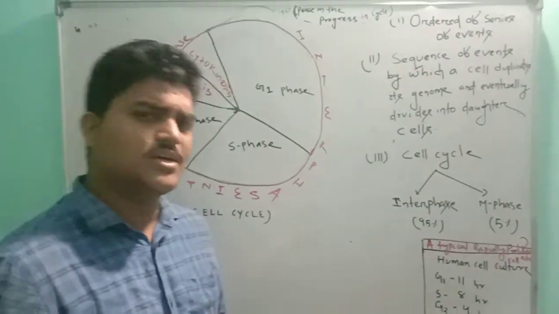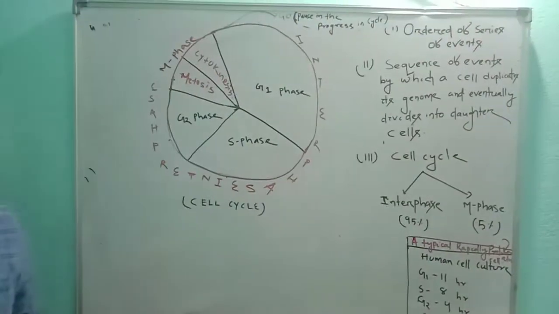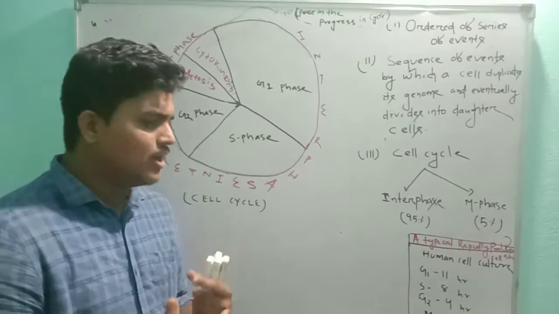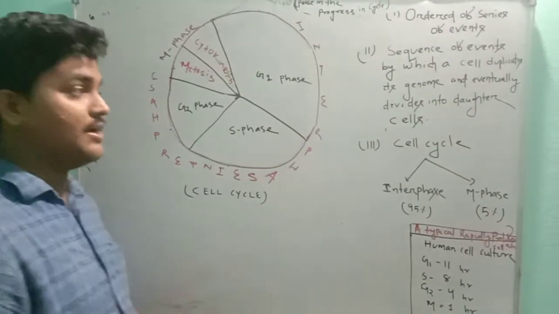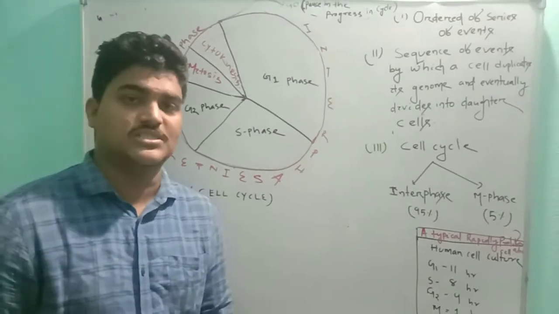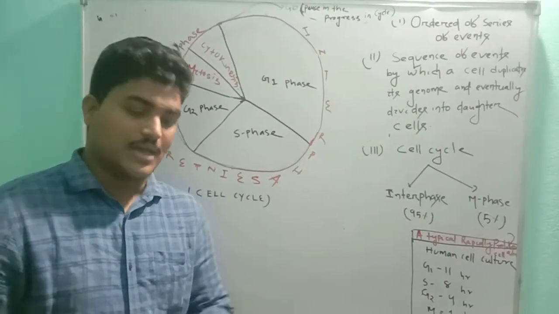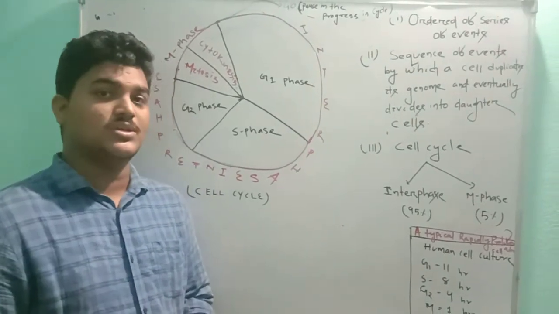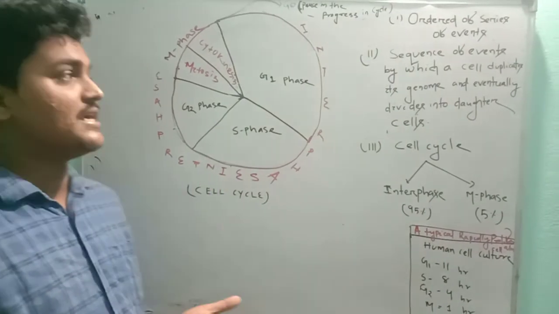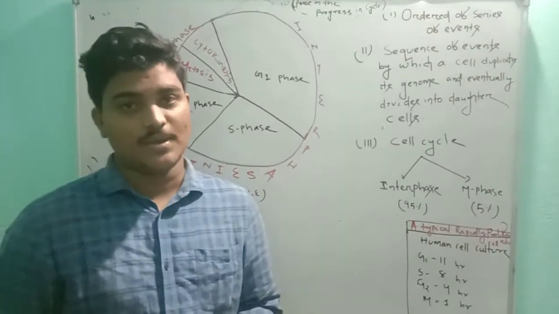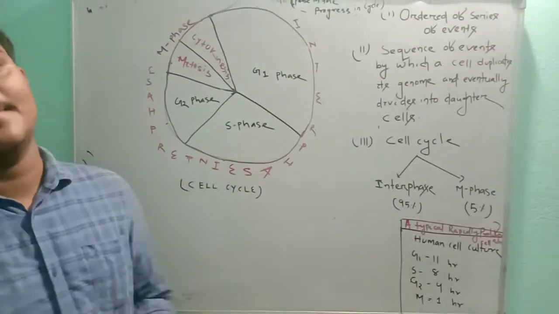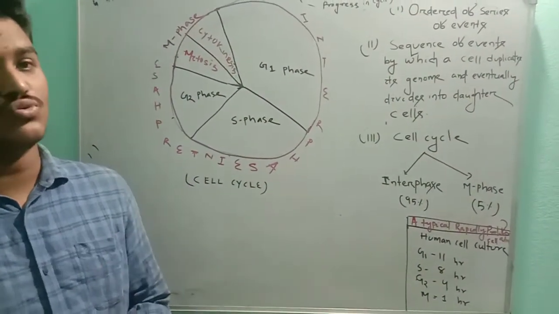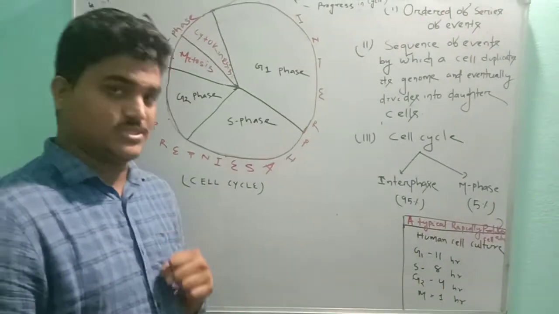That means it is the sequence of events by which a cell duplicates its genome and eventually divides into daughter cells.